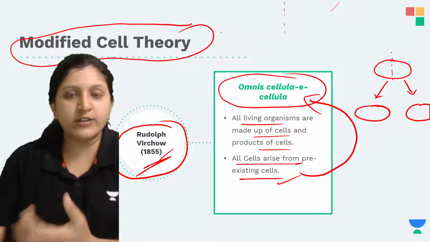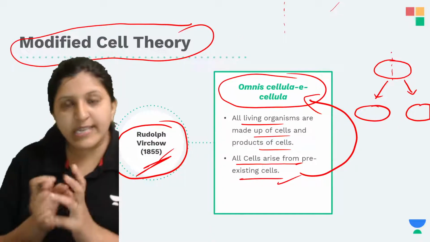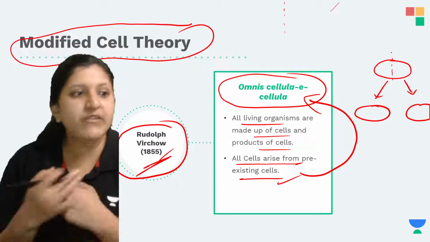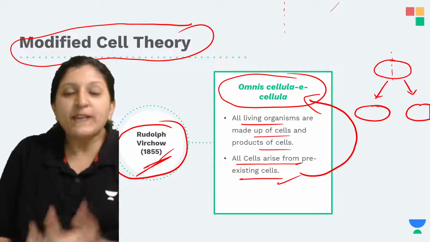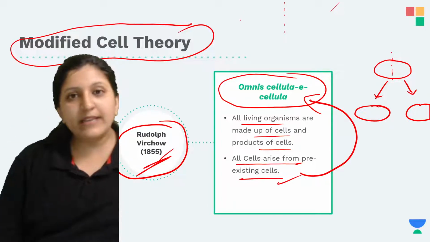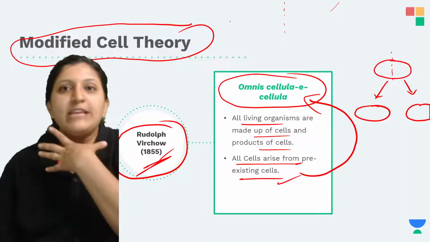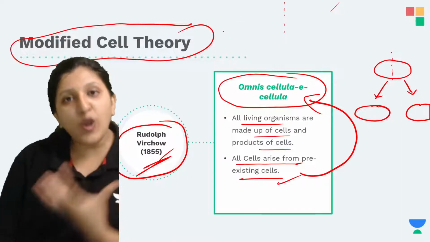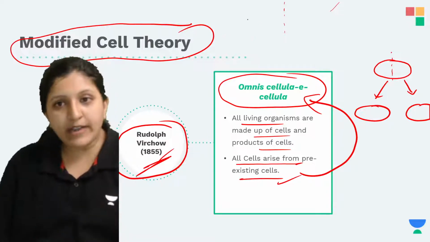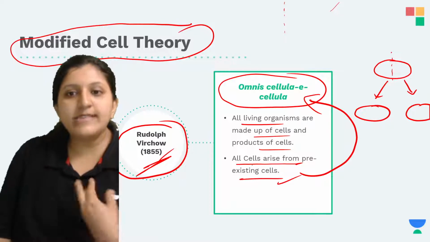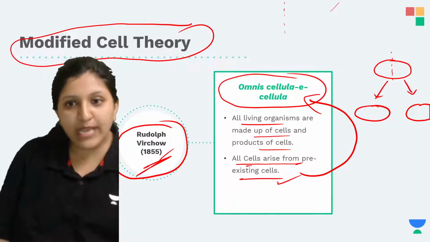They just don't give a statement; they need to study a particular organism, or go through how exactly this process is happening. After a lot of research, he said "omnis cellula e cellula," meaning all cells arise from the pre-existing cell.